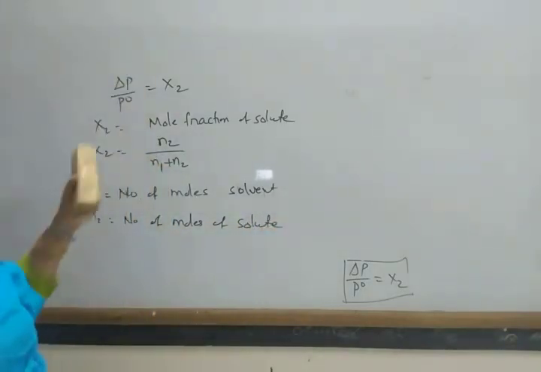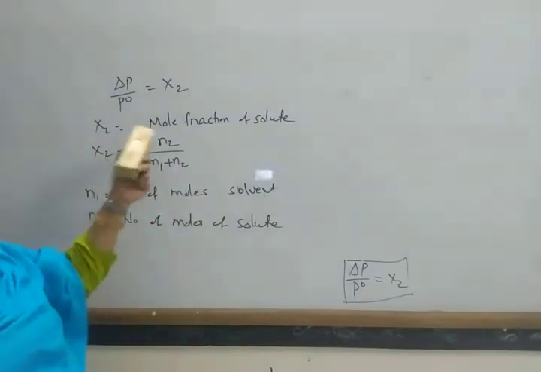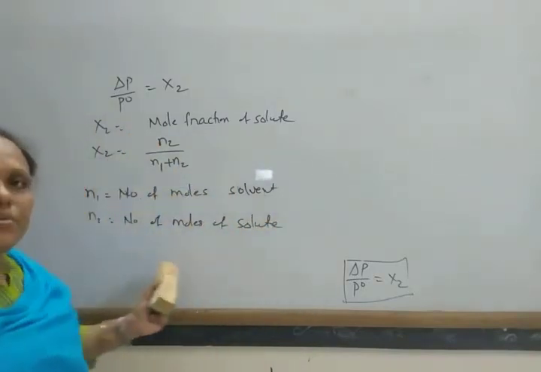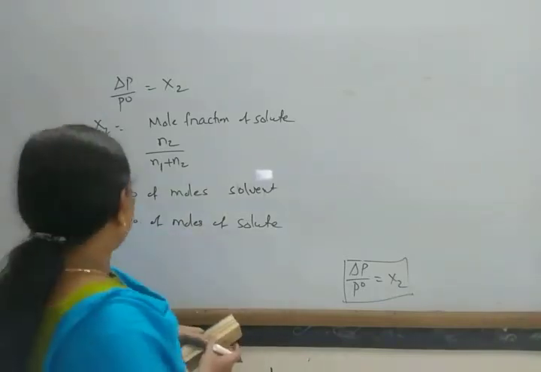Del P by P naught is the mole fraction of solute, X2, which is N2 by N1 plus N2, number of moles of solvent and number of moles of solute.